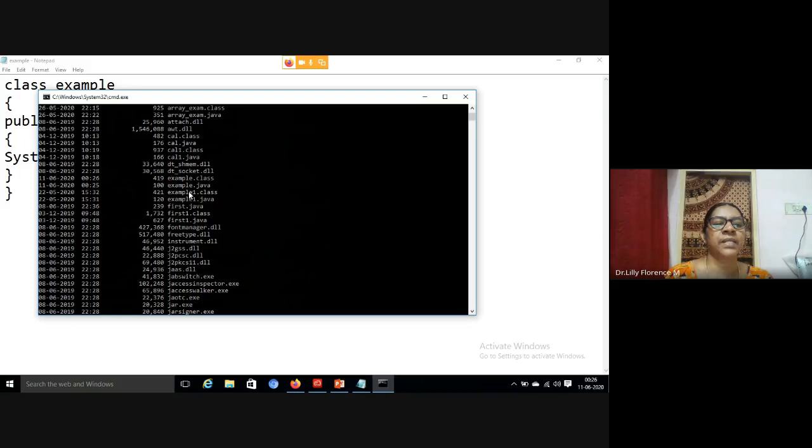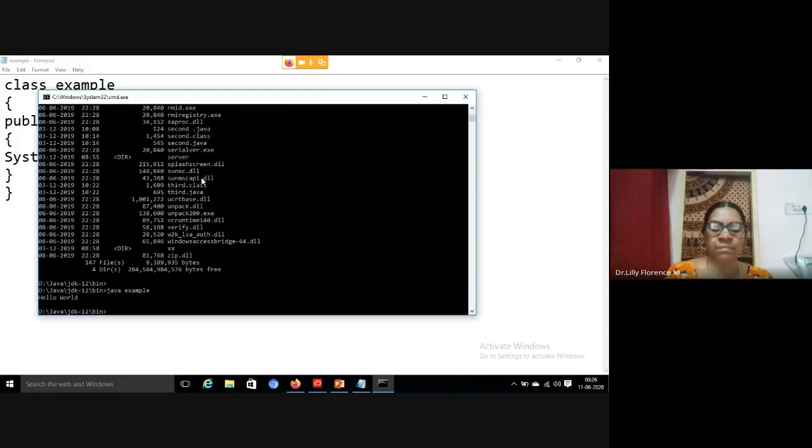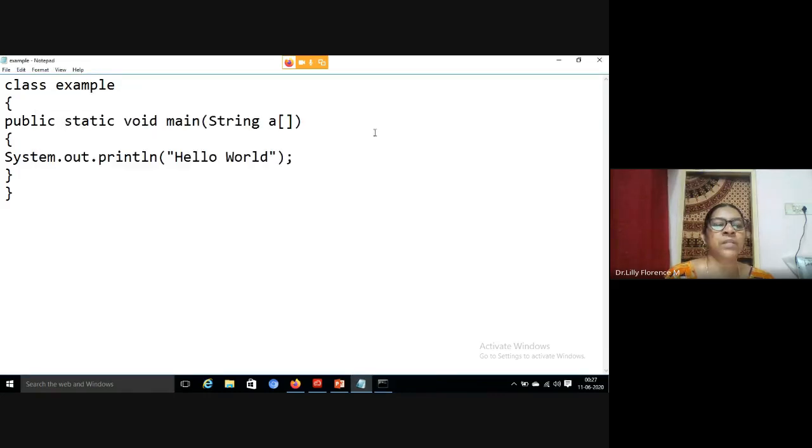Yes, see, example.class. So this is our Java file, and this is our bytecode. Once we compile the code, we can see the class file, that is bytecode. Next, to execute the code, we give java and the file name, java example, and hello world gets displayed here. So this is the way we can do our Java programming. Hope you all understand how to do a Java program.